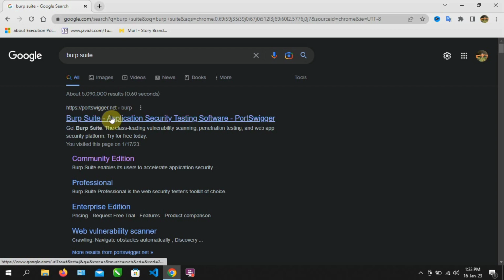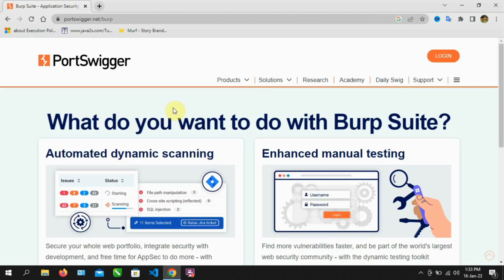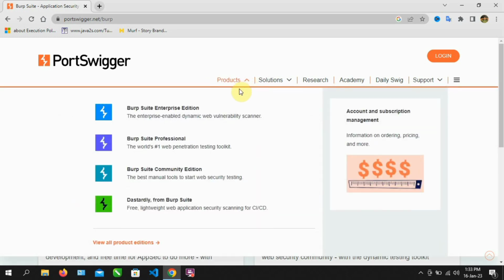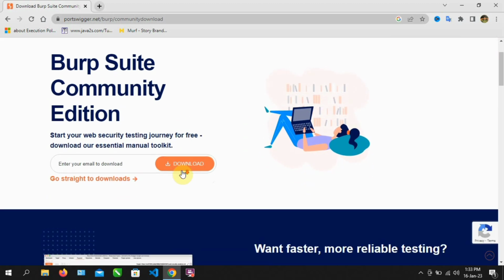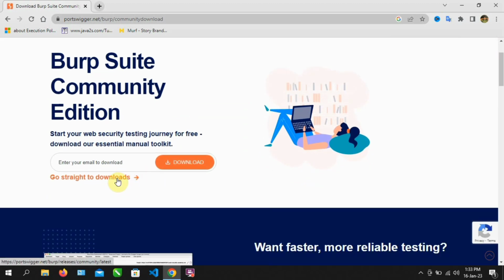portswigger.net. Now you navigate to Products. And click on Burp Suite Community Edition. Click on Go straight to Downloads.